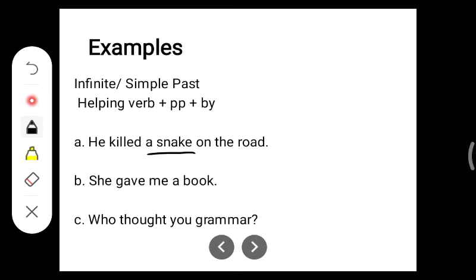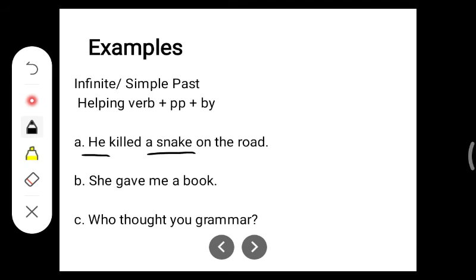Object. Object is a snake. A snake, and who is the subject here? He, some person. He is the subject and a snake is the object. So a sentence will be a snake. Here this is past. So here in past tense, helping verb is was. Is present, was in past tense. A snake was, pp is pp of killed, it is killed. A snake was killed by him